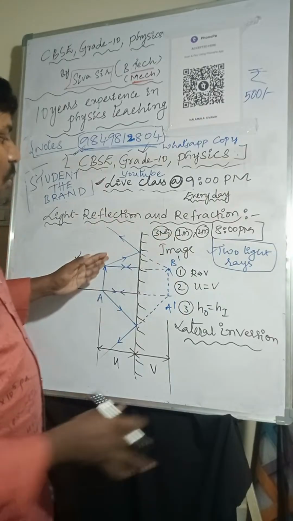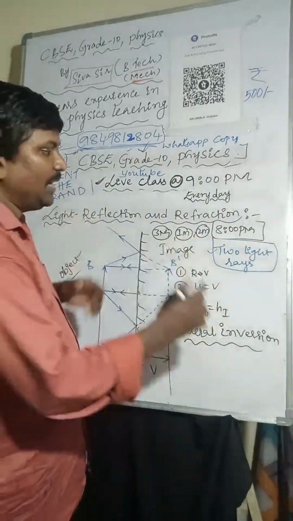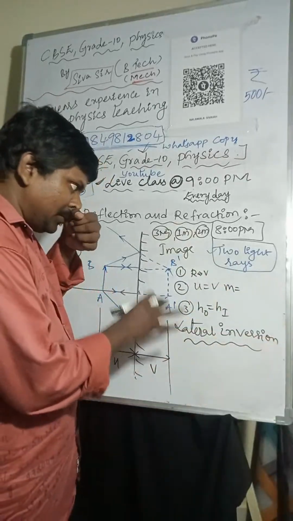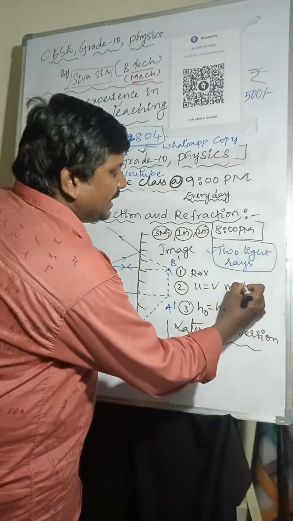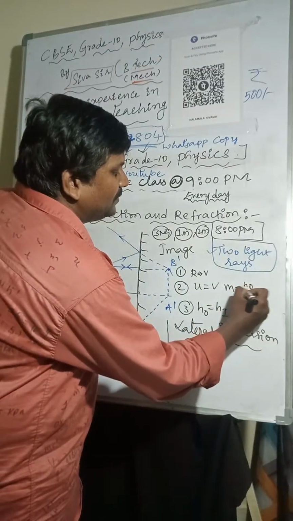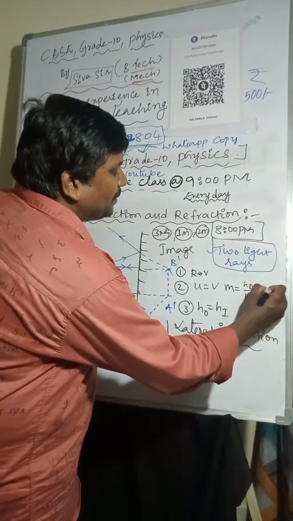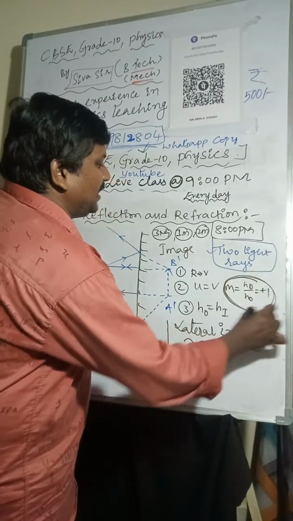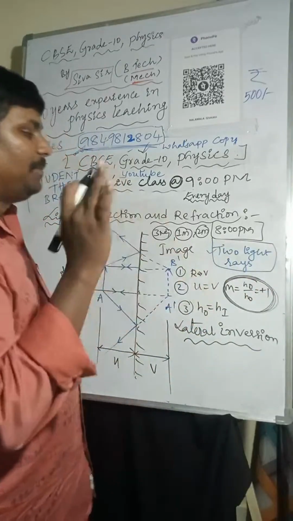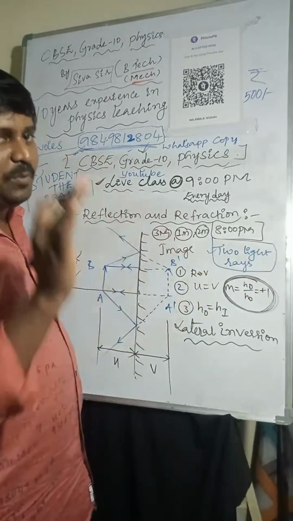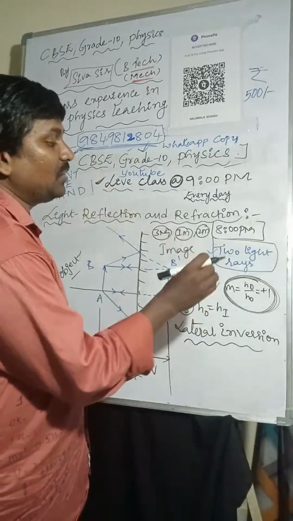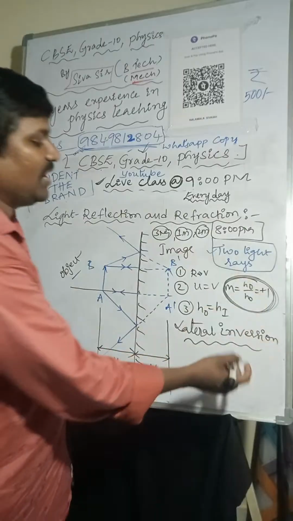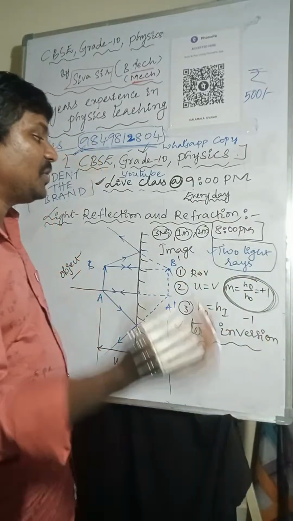Here, especially, I'm telling one point, because actually at the end of the mirrors it will come. But now I am only saying the magnification, height of the image by height of the object, is nothing but +1. Only in the plane mirror we will get +1. Okay, magnification is positive. Not only positive, it is +1. -1 we also get in a concave mirror and convex lens.